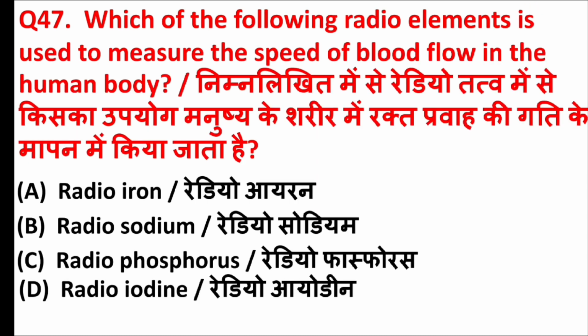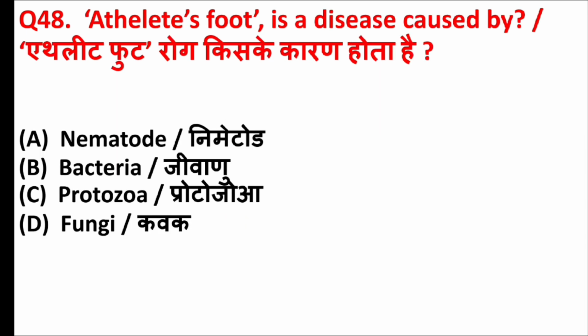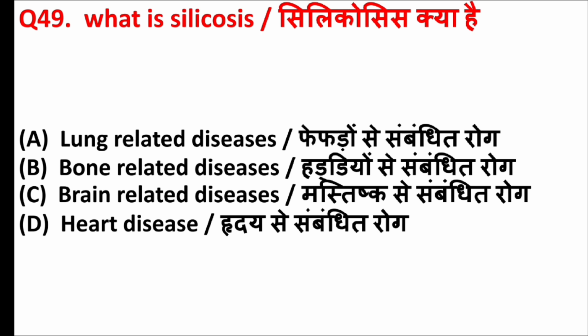Which of the following radio elements is used to measure the speed of blood flow in the human body? Answer is option B, radiosodium. Athlete's foot is a disease caused by. Answer is option D, fungi. What is silicosis? Answer is option A, lung-related diseases.